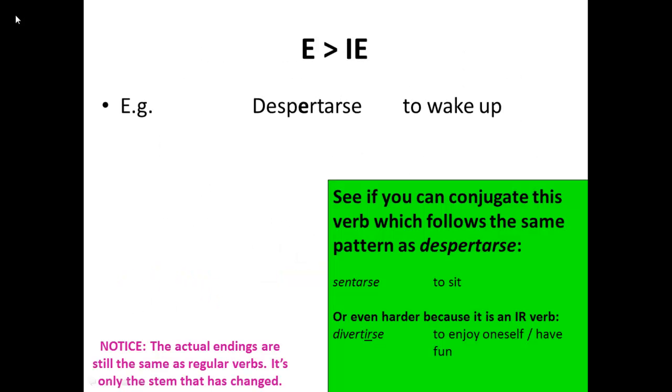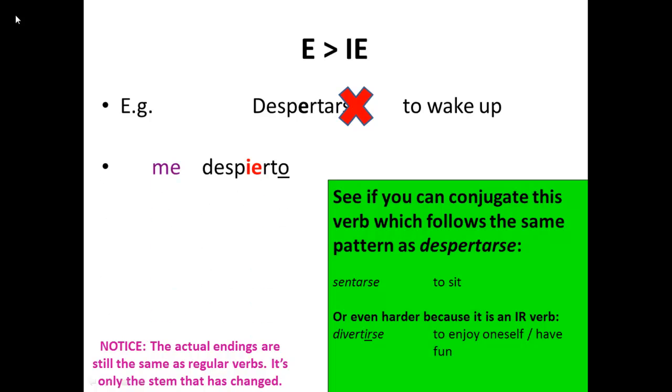Let's start with one that changes E to IE, despertarse, to wake up. Notice how once the SE, the reflexive pronoun, has gone from the end of the verb, you're left with a more familiar ending, which is an AR. But remember, this is a stem changing verb, so let's see how it changes.